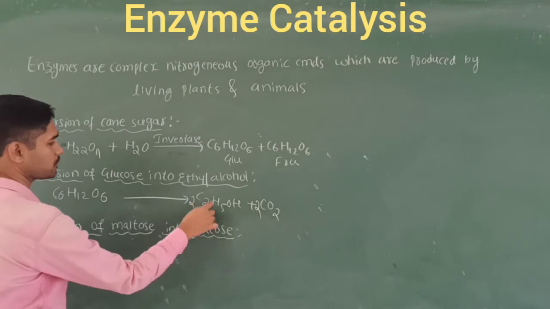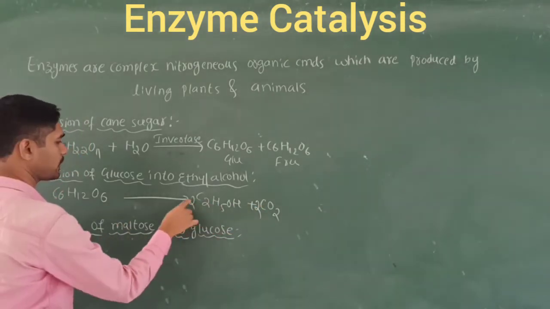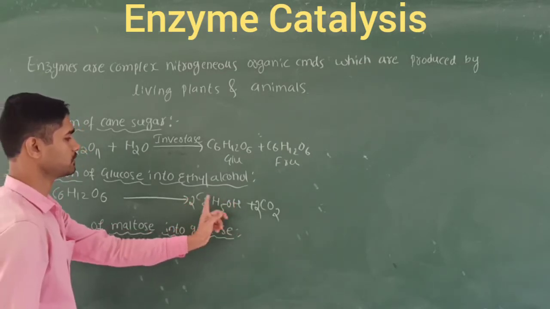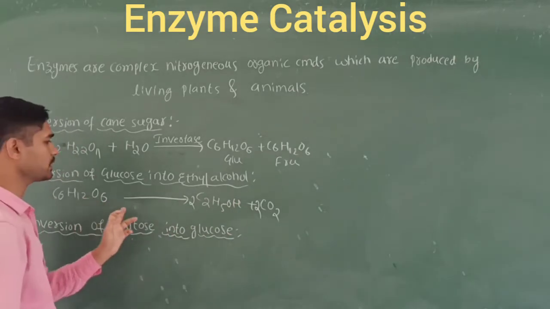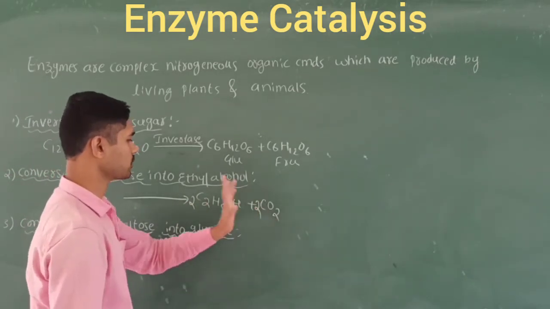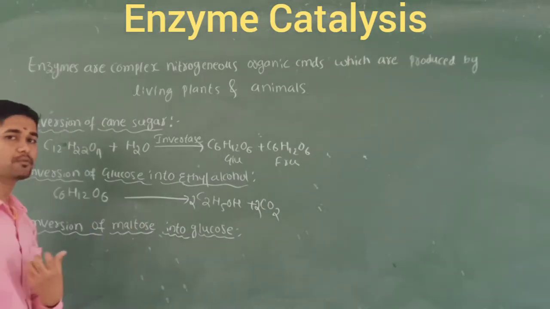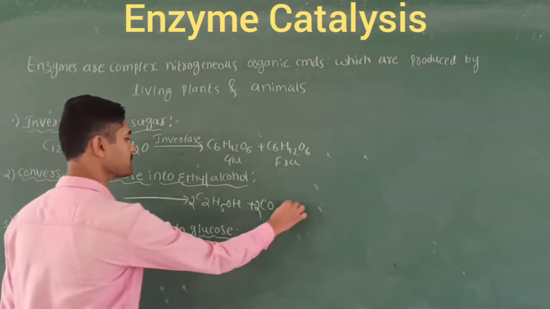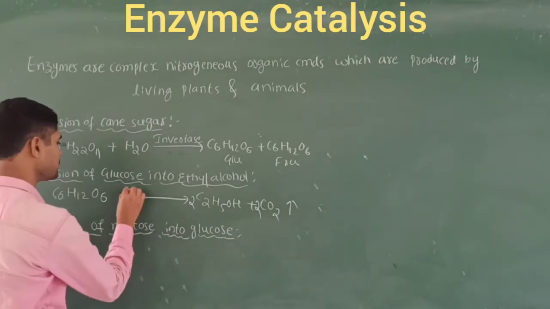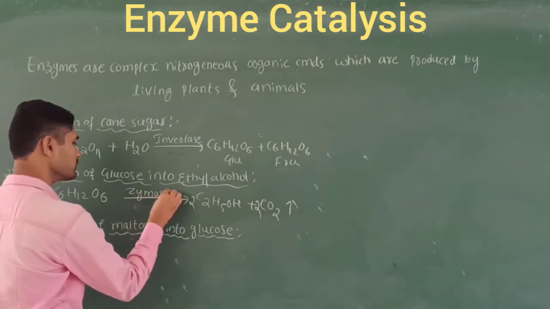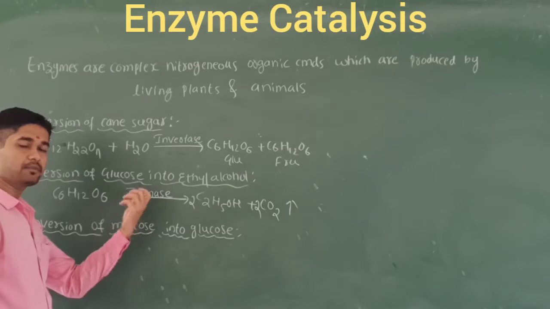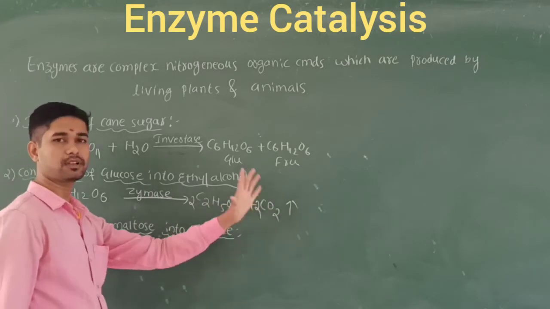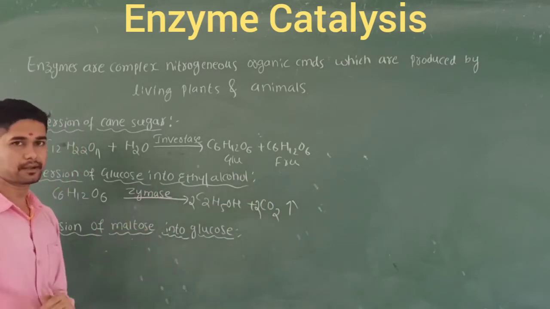C6H12O6: 6 carbons, 4 carbons plus 2 carbons. Hydrogen 12: 5 times 2 is 10, 10 plus 2, so 12 hydrogens. Oxygen 6 on the left, and on the right 2 oxygen plus 4 oxygen. Everything is balanced. So what type of enzyme do we use here for the conversion of glucose into ethyl alcohol plus carbon dioxide gas? We use the enzyme called zymase. This zymase enzyme helps in the decomposition of glucose into ethyl alcohol along with carbon dioxide. This also comes under enzyme catalysts, the best example.